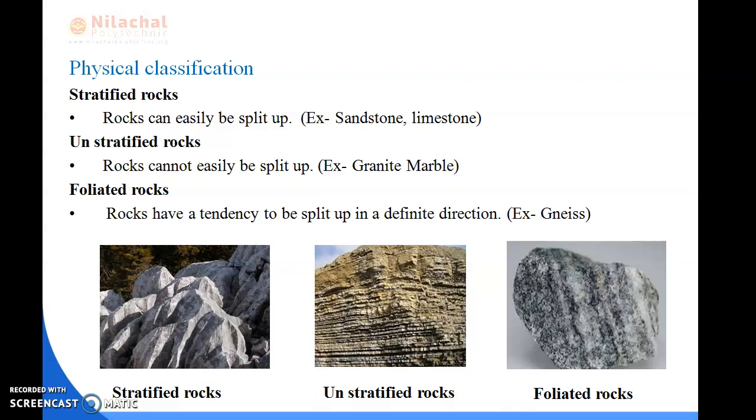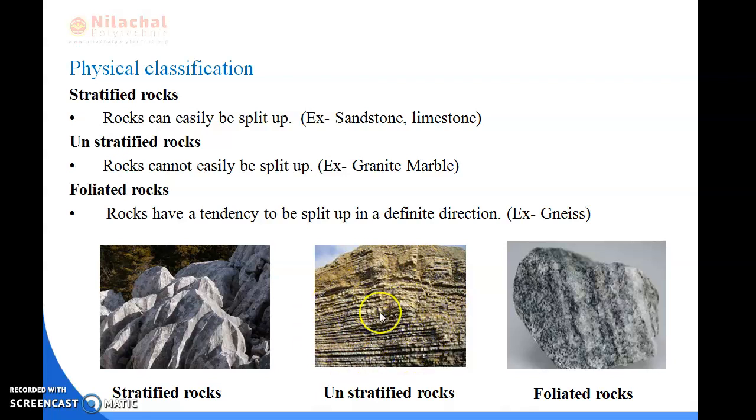You can see the stratified rocks here. In the first figure, stratified rocks can be easily split up. For example, sandstone and limestone. Next is unstratified rocks. Unstratified rocks means what? The rocks which cannot easily be split up. For example, granite and marble. You can see the unstratified rocks here, the rocks which cannot be easily split up.